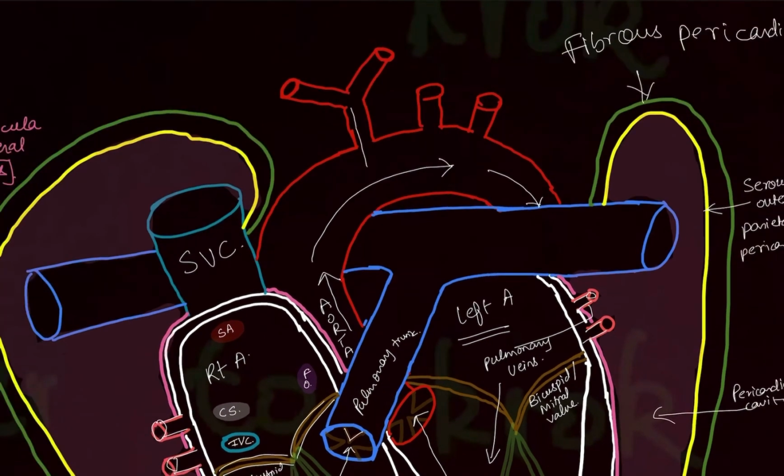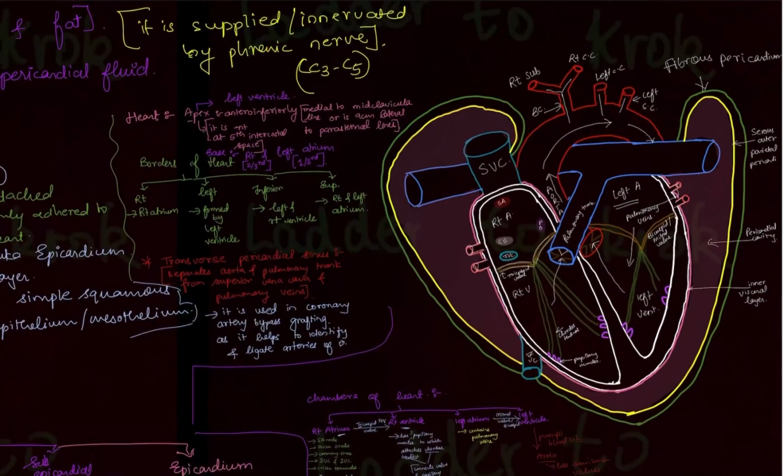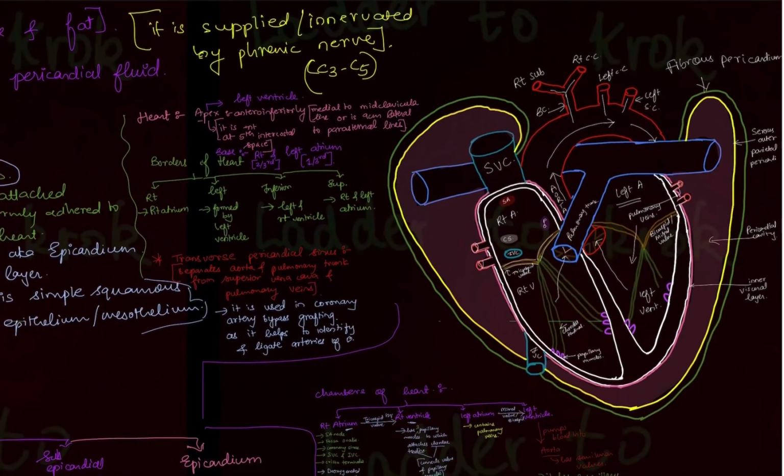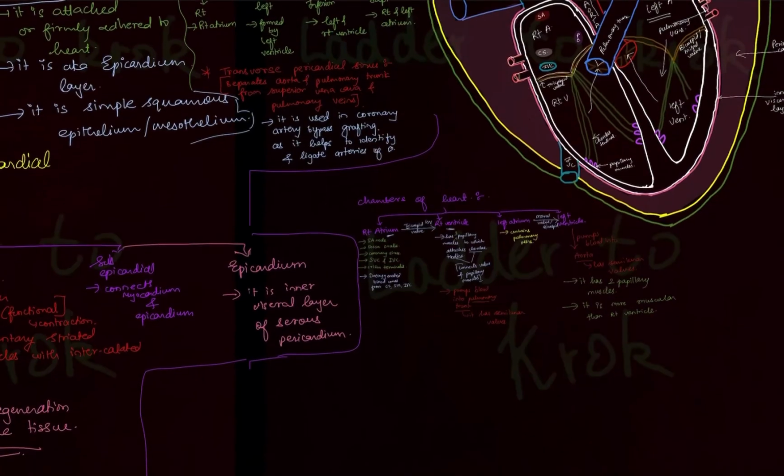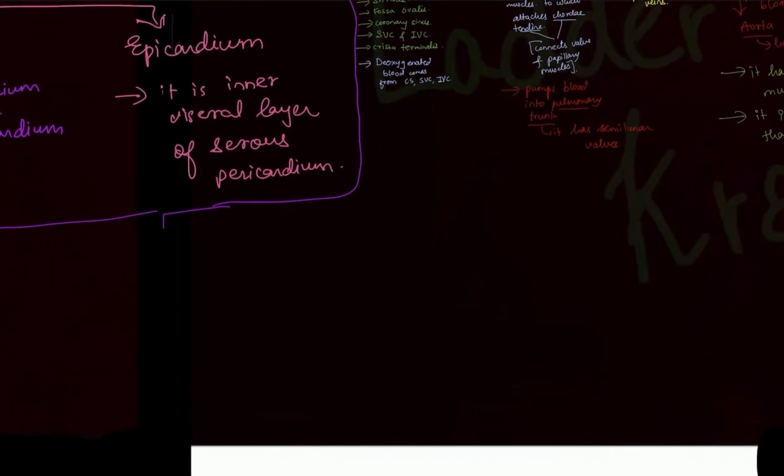The arc of aorta, as we have done previously, has three branches. This one is the brachiocephalic trunk, which gives the right subclavian artery and right common carotid artery. The directly originating branches are the left common carotid artery and left subclavian artery. I've done the arc of aorta in detail previously also. So that's all about the heart you must remember: the pericardium, its layers, the heart, its chambers and what they contain, and you have to remember the flow. For the flow, you can write this summary.